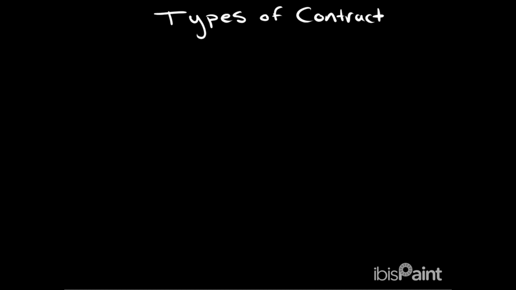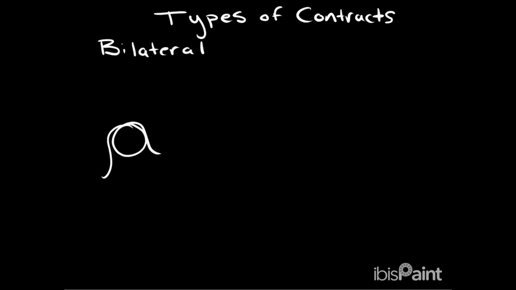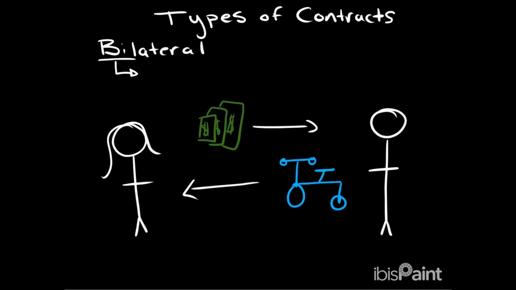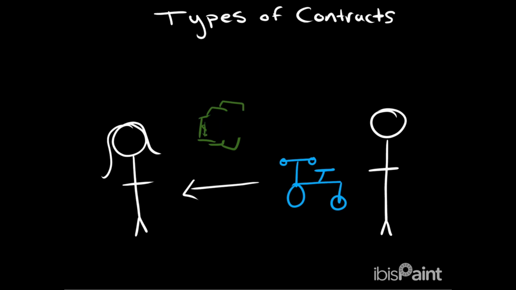Now that we have that down, we can talk about the different types of contracts. There are 5 different types of contracts: bilateral, unilateral, express, implied, and quasi. We're going to go through each of these one by one. First up is going to be bilateral contracts. In this example, Sarah is offering to pay $70 for John's bike. In return, John will give her the bike. This is a bilateral contract because the promise, rights, and duties are on both sides.